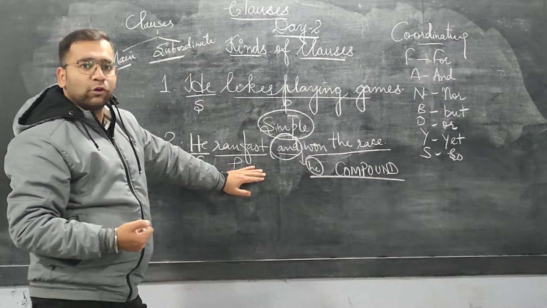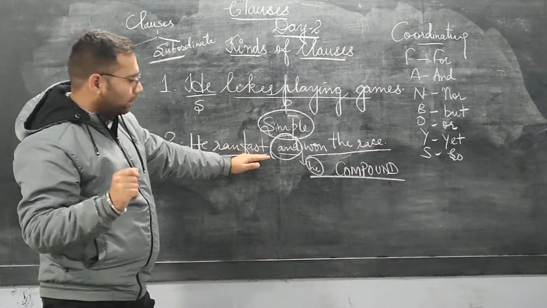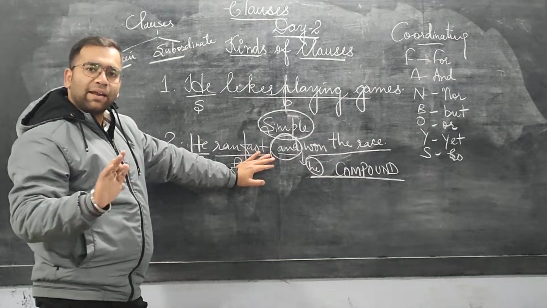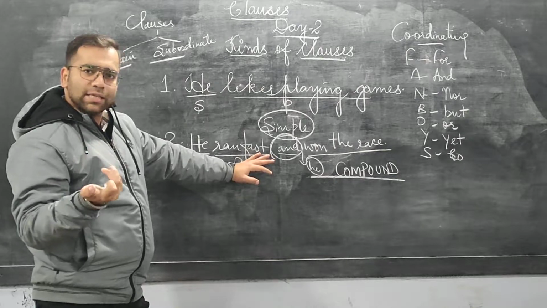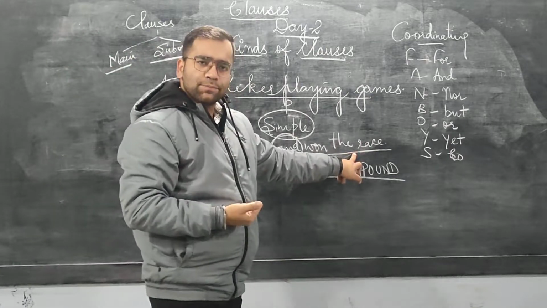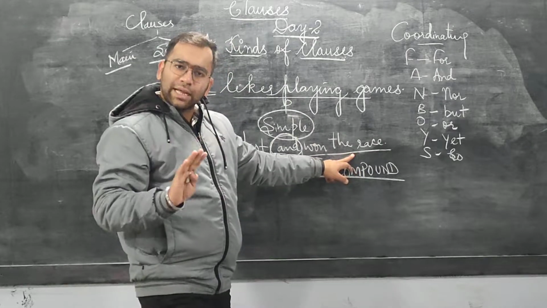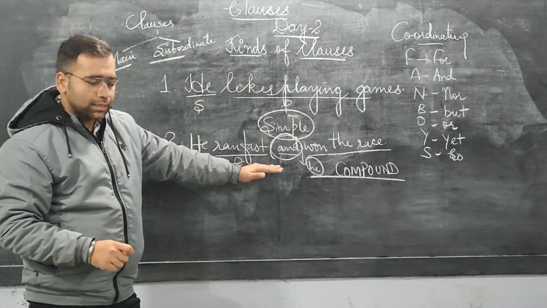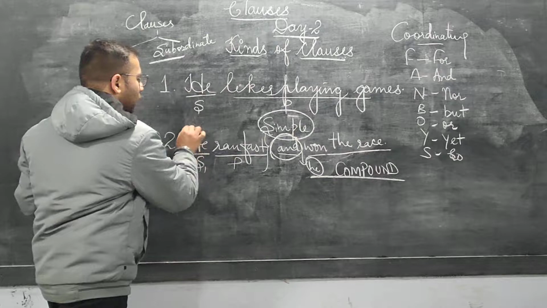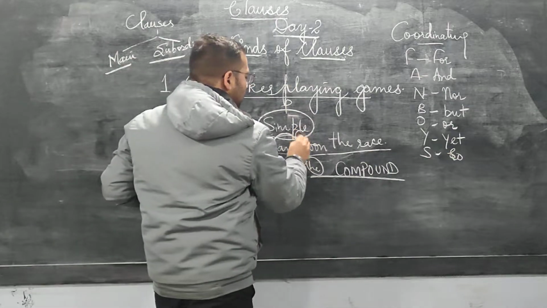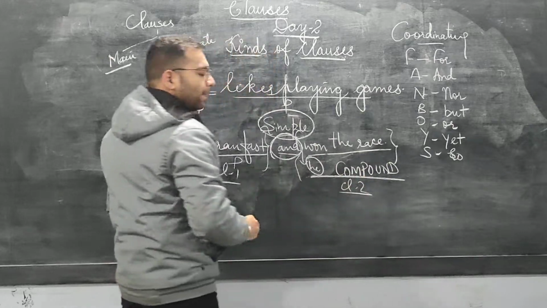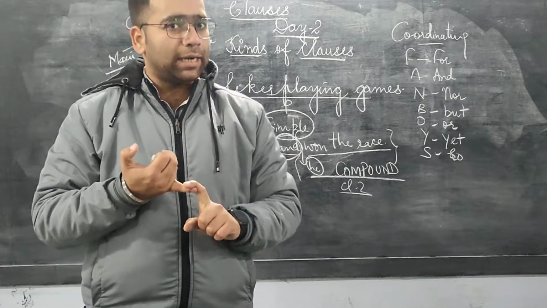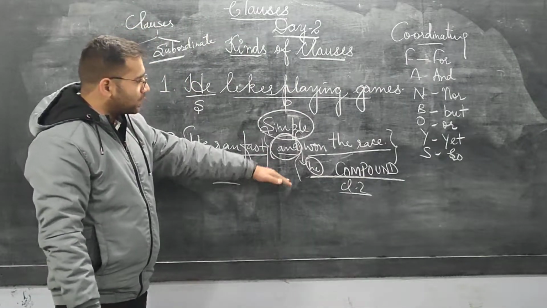Look at this sentence carefully. He ran fast, first part, and he won the race, second part. If you read only the first part, he ran fast, it is complete in itself. He won the race, the second part, is also complete in itself. We have just connected them. So we have made a complete sentence carrying two clauses. This is clause 1 and this is clause 2. Here both the clauses stand as main clauses. Understood? This is all about compound and simple sentences.